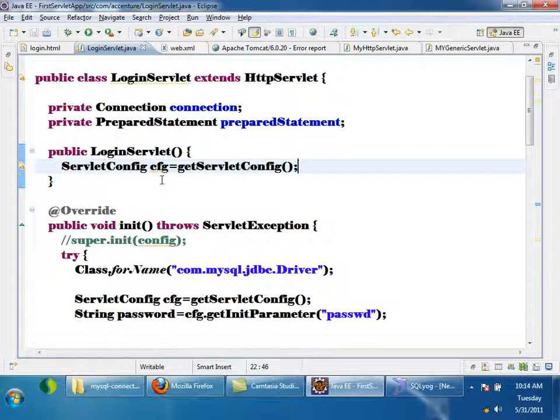And again you can ask one question. Suppose in my init method I am not using servlet config, can I write the same code inside the constructor? Yes. If in your init method you are not using servlet config, then whatever you are doing in the init method, you can definitely write the same code inside the constructor also.